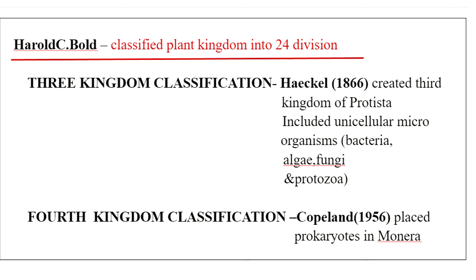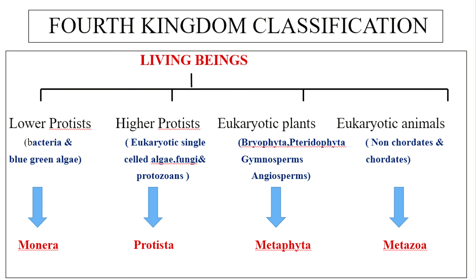So the third kingdom classification. In third kingdom classification, Haeckel in 1866, he created third kingdom of Protista, which included unicellular microorganisms, your bacteria, algae, fungi and protozoa. Then your fourth kingdom classification. It was given by Copeland in 1956. He placed prokaryotes in Monera. This is your fourth kingdom classification.